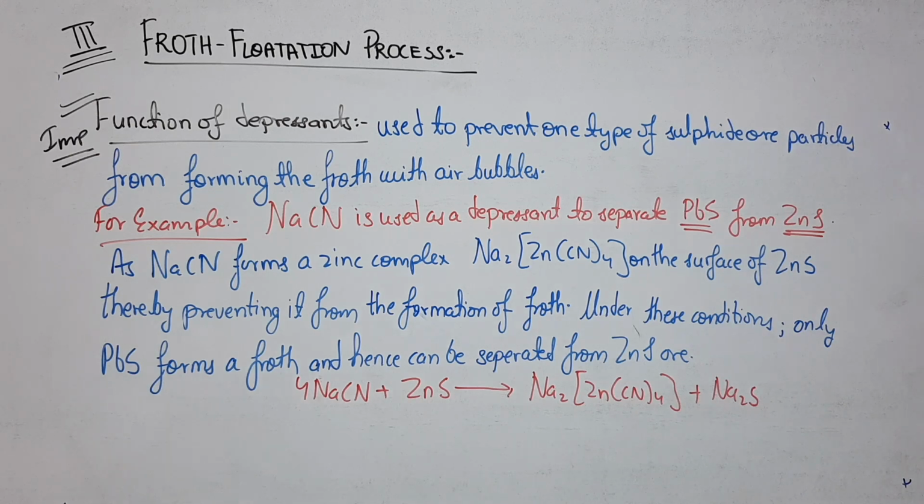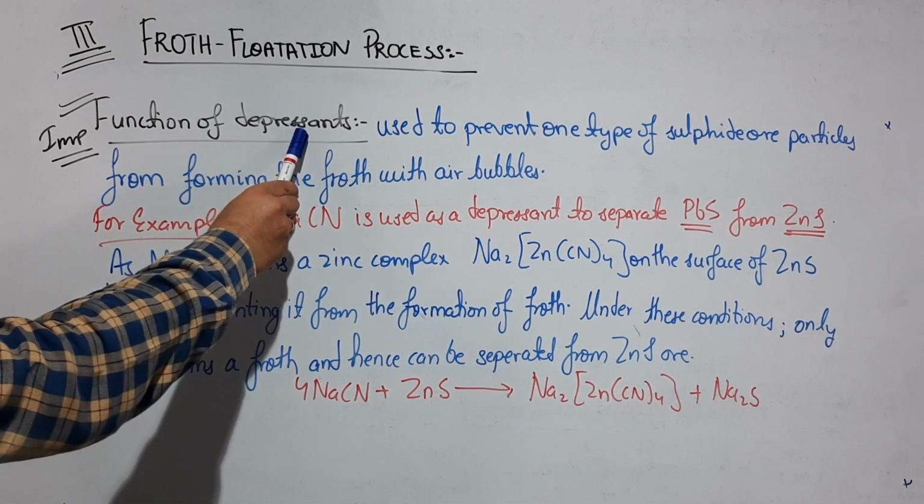The other sulfide ore should be left behind with the impurities. So how can we do that? How is it possible that the oil, which preferentially wets the sulfide ores, forms the froth with one of them and not the other? This difficult task is done by the depressant.